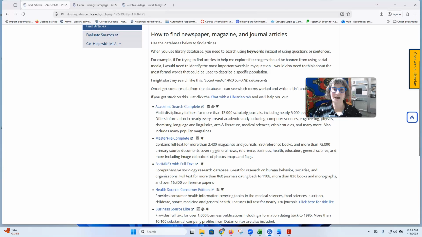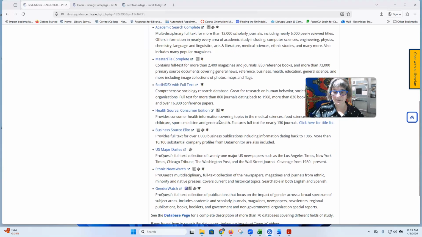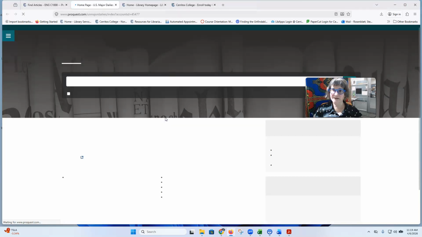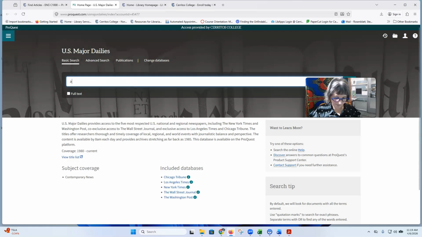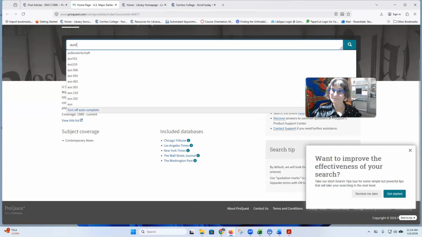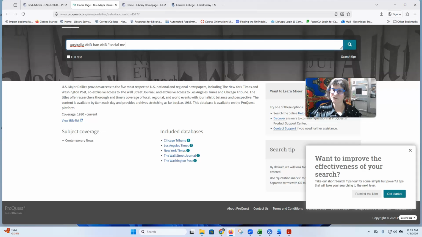I could open a new tab and Google it. I might hit a paywall, but since I'm already here at the library databases, I'm going to jump into our newspaper databases, US Major Dailies, and I'm just going to put Australia and ban and social media.